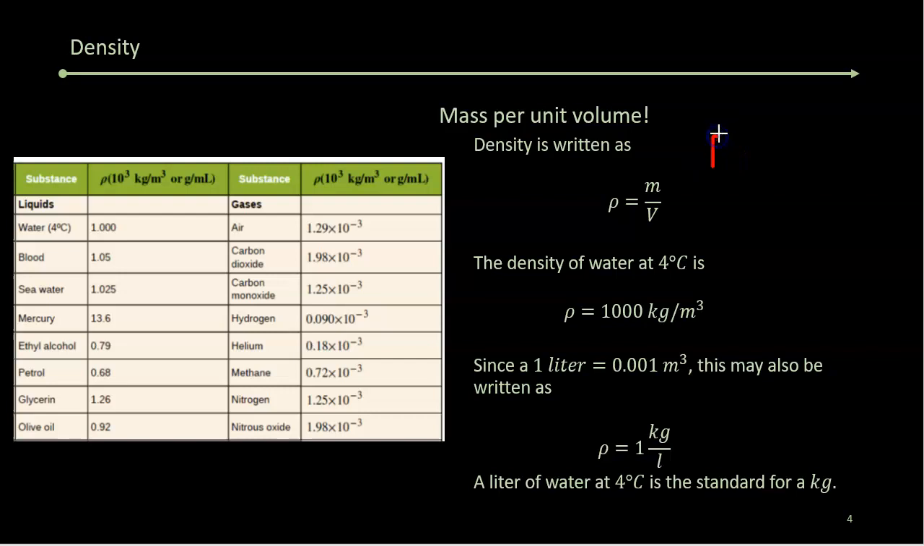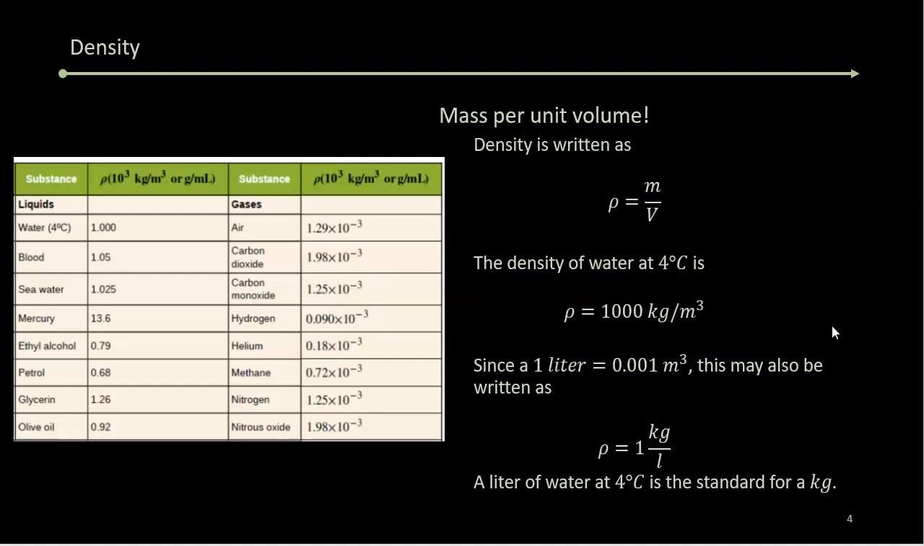For density, we use this Greek letter rho. Rho, it's spelled R-H-O, rho. And the density rho is the mass divided by the volume of whatever it is. The density of water is 1,000 kilograms per cubic meter. And the reason it's exactly 1,000 kilograms per cubic meter is because this is what defines the kilogram.